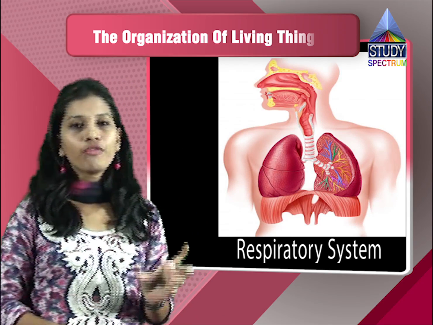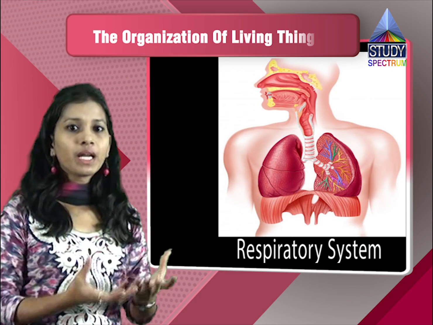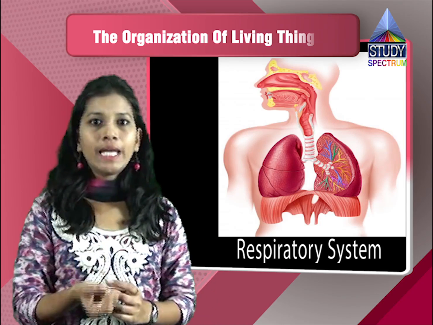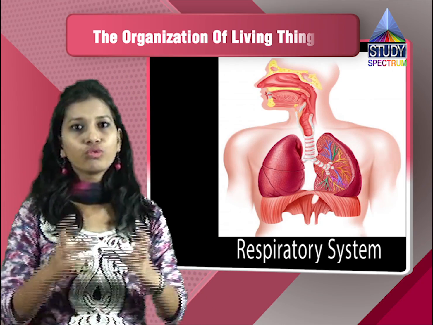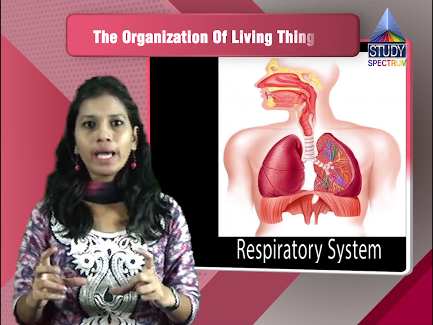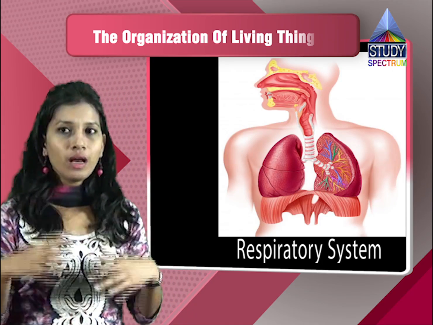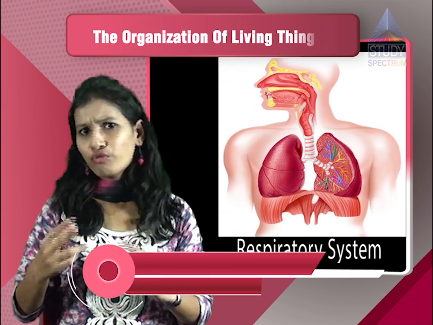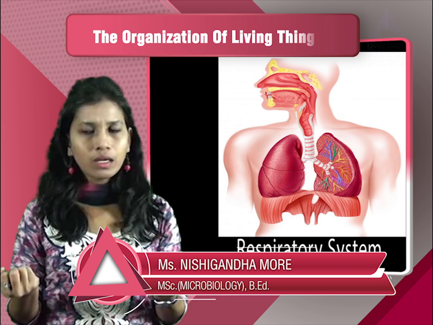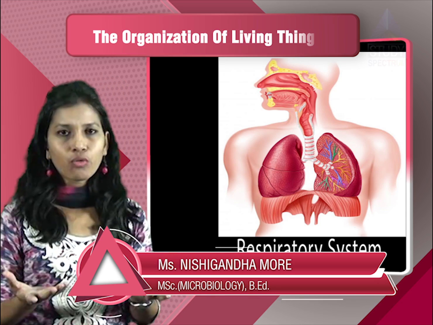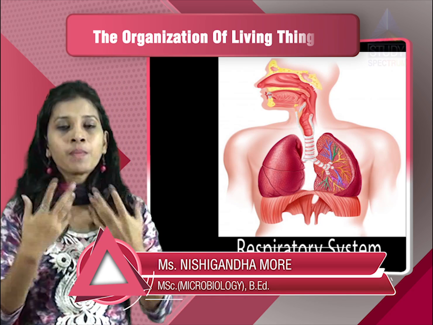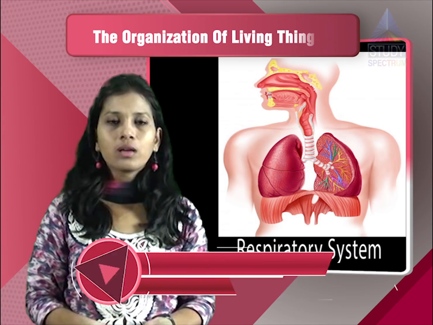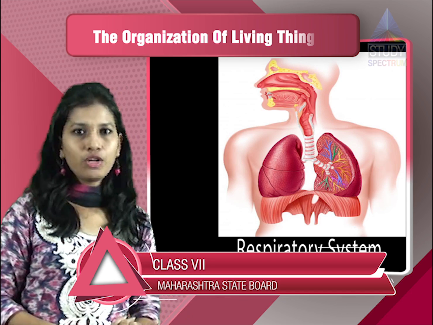If you take the example of the respiratory system, it starts with what? It starts with the nose, then goes to the trachea, then the bronchi, then the bronchus, and then the lungs. Inside the lungs there will be exchange of gases: oxygen will be taken in, and carbon dioxide will be given out. While you expire the air, the carbon dioxide goes out of your body. When you inspire air, the oxygen comes inside your body.